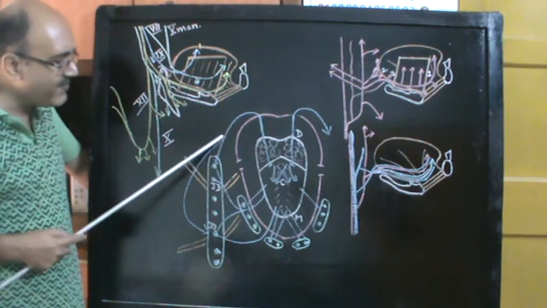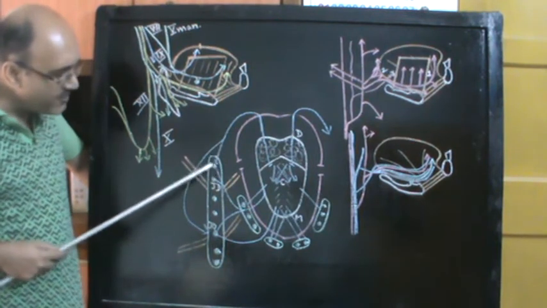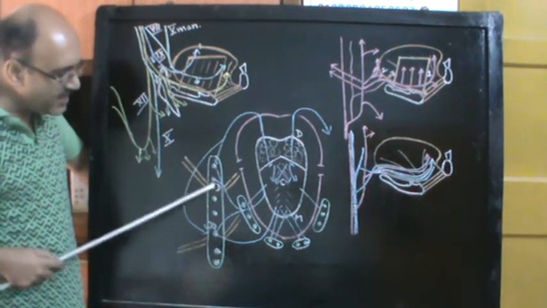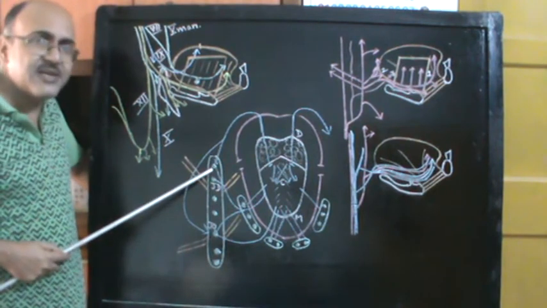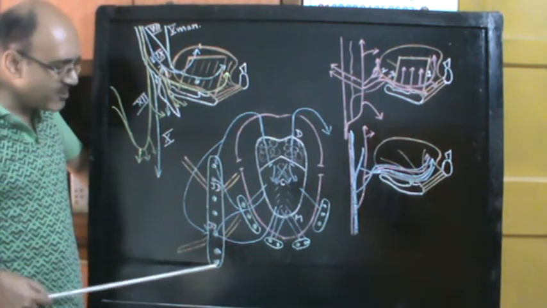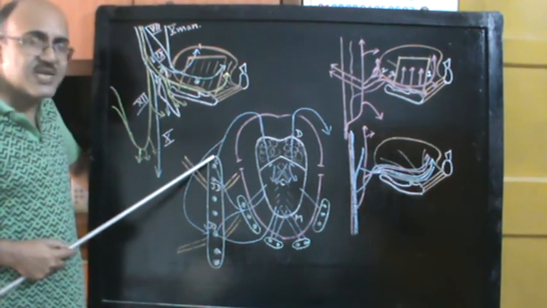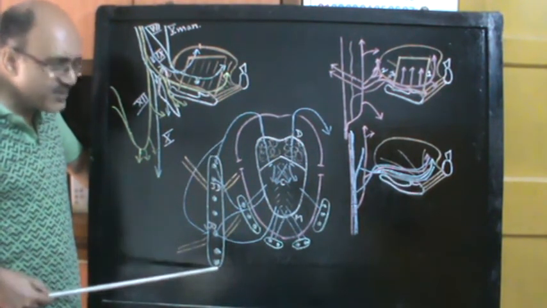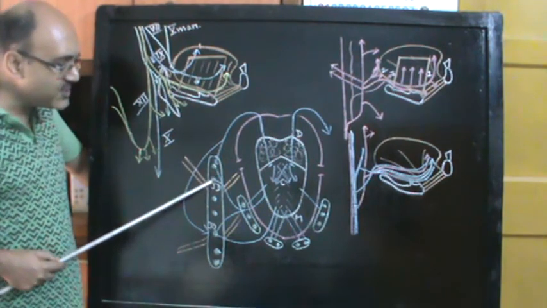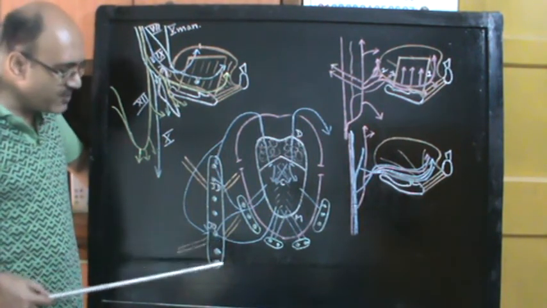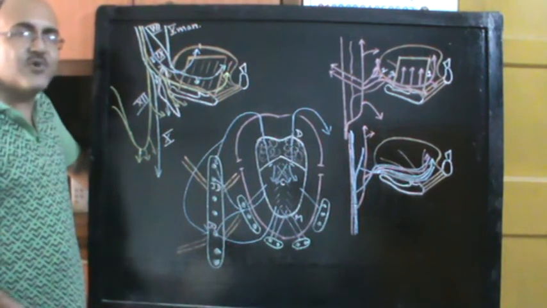Ultimately, all of these lymphatic channels are going to end up in the deep cervical lymph nodes on the side of the neck, just underneath the sternocleidomastoid, which extend from just below the pinna right up to the root of the neck, and of which the most important again are the jugulodigastric and the jugulo-omohyoid lymph nodes.